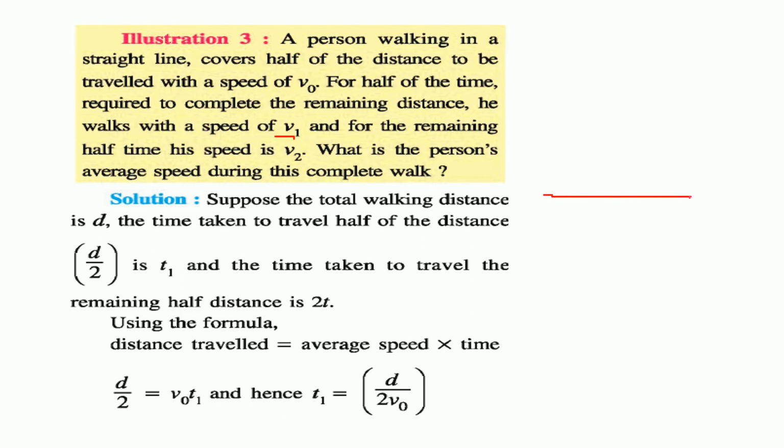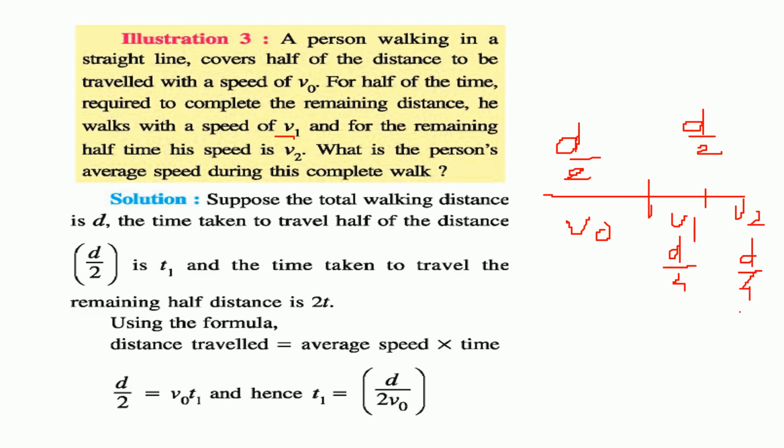A person walking in a straight line covers half the distance, so d by 2 he covers with v0. And again, we have a distance of d by 2 in the second half. But in the second half, for half the time, it travels with v1 and here it travels with v2. So you have to compute the average speed.